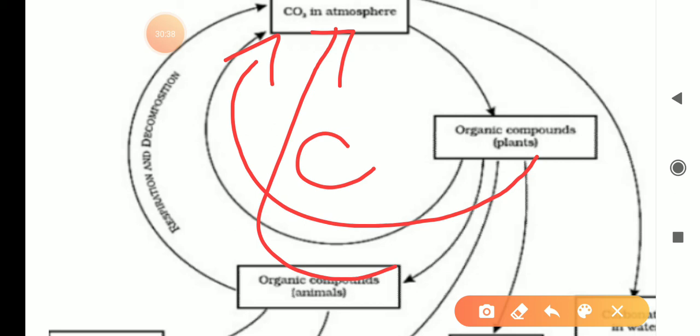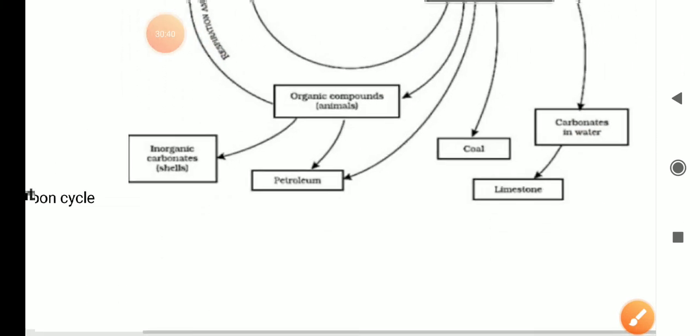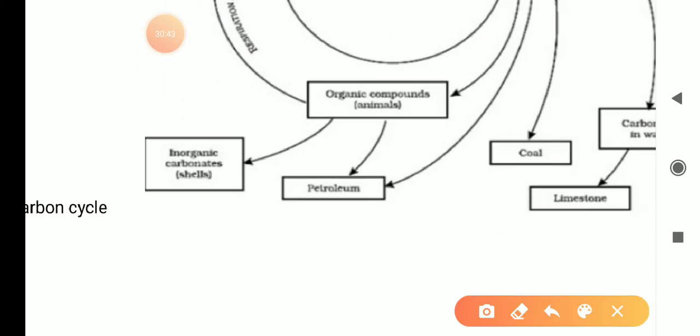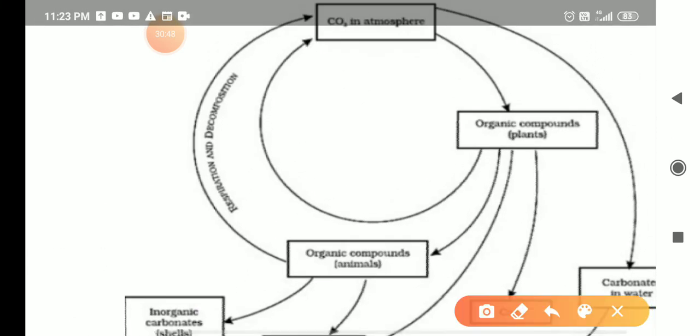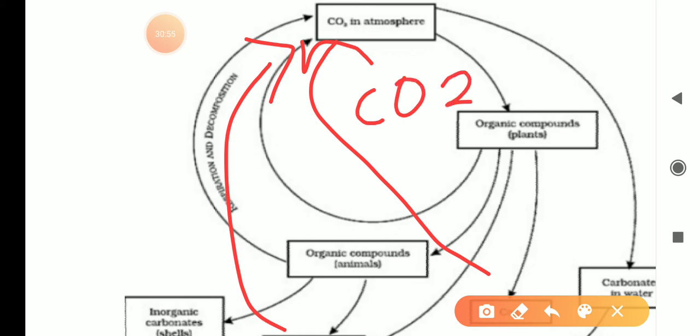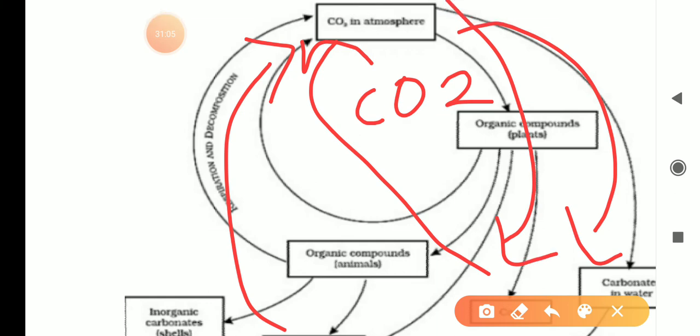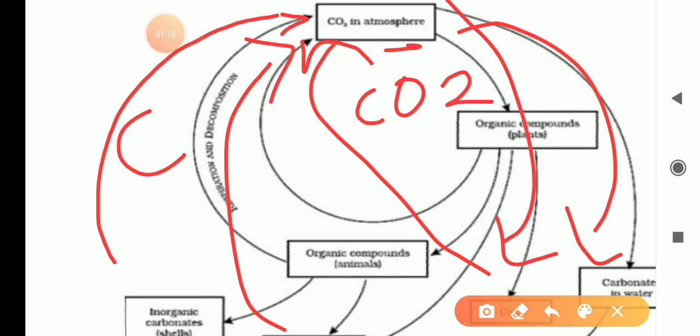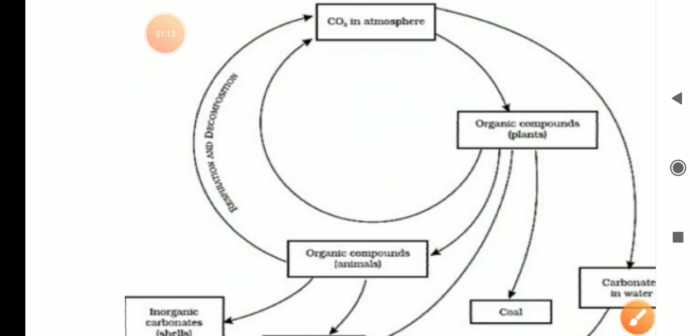And when all these fossil fuels, petroleum and coal, are burnt, they come out in the form of CO2, and again become a part of atmospheric carbon dioxide. So what we have studied: carbon is coming in different forms in the bodies of plants and animals, and when these are burning or doing respiration, the carbon is coming back to the same position. So this is what the carbon cycle is.